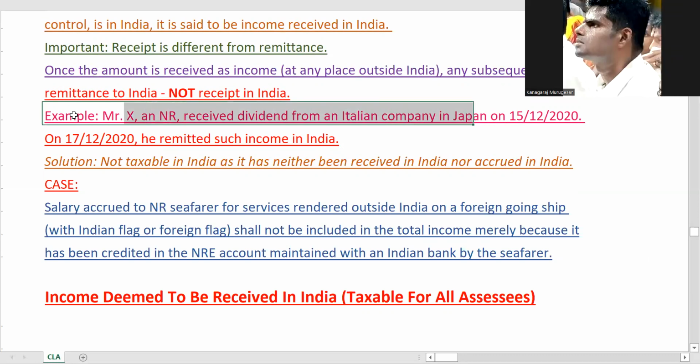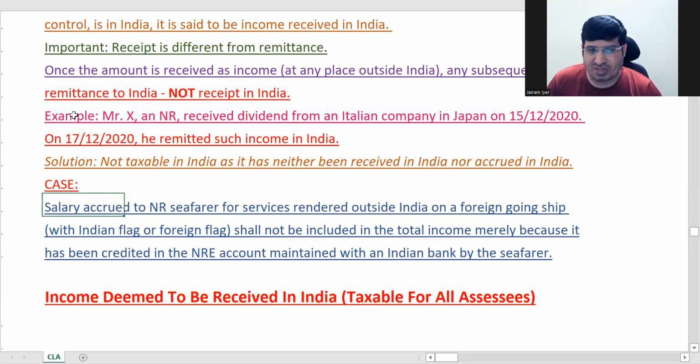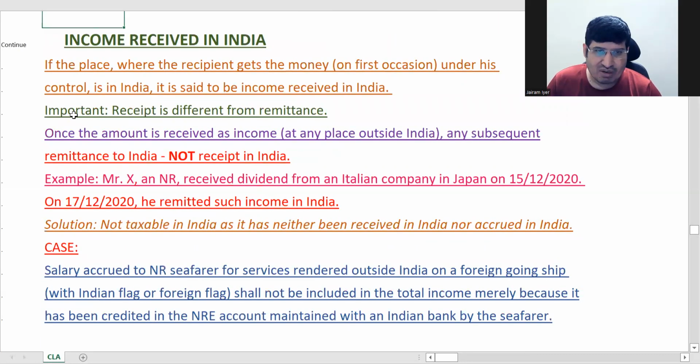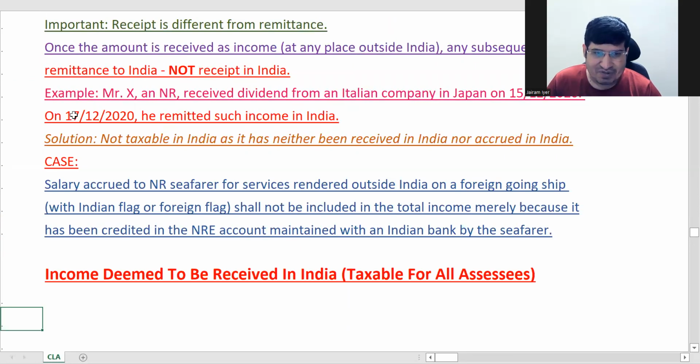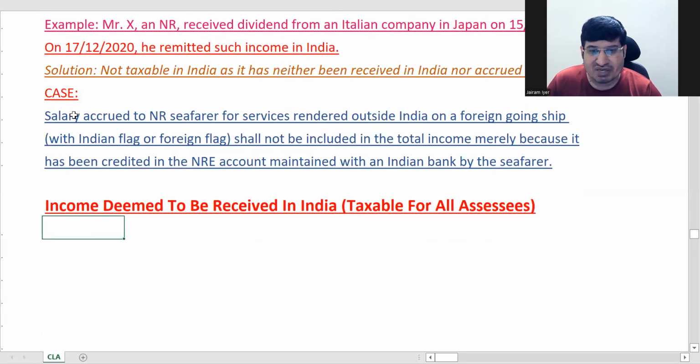So here what we talked about is income received in India. That was the first point. Next is income deemed to be received in India. In our table, the second thing was income deemed to be received in India. It is taxable for all assessees, as you all know.